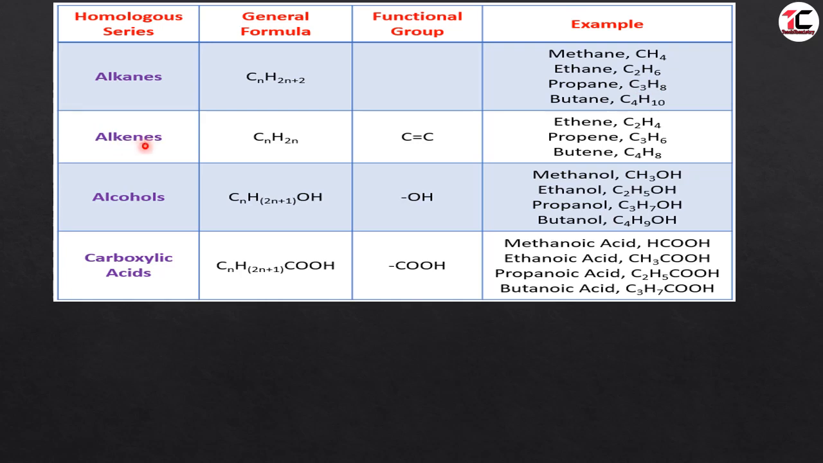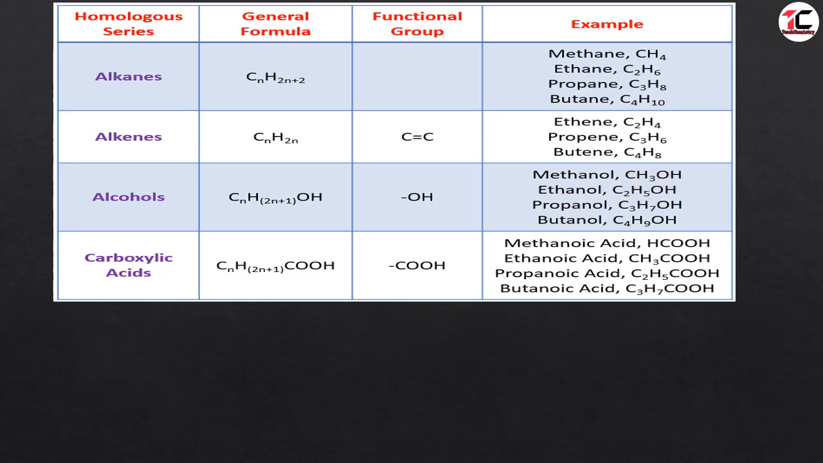Similarly, in alkenes, the first member is ethene, second is propene, third is butene. Here again, the difference between two consecutive alkenes is CH2. In alcohols, the first member is methanol, second is ethanol, third is propanol, fourth is butanol. Here also the difference is CH2.